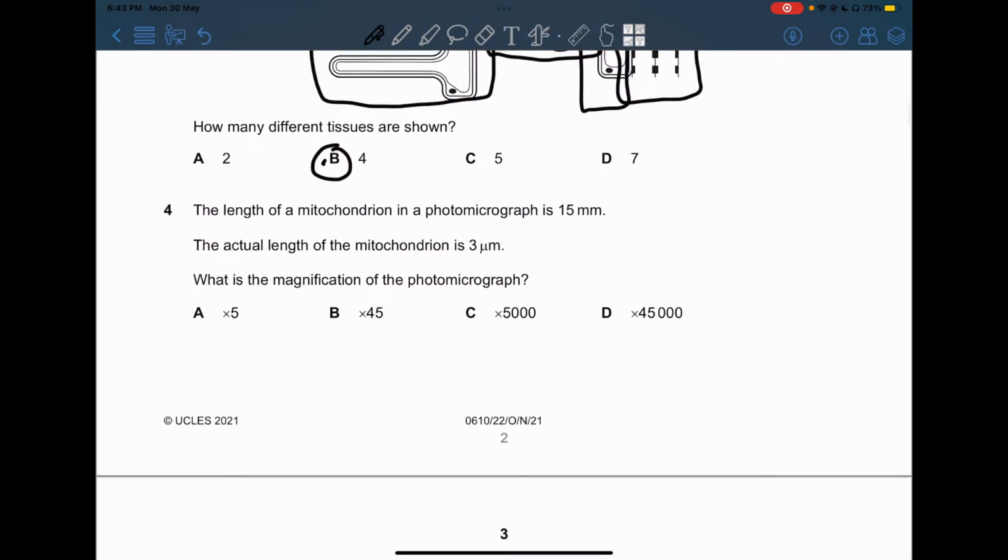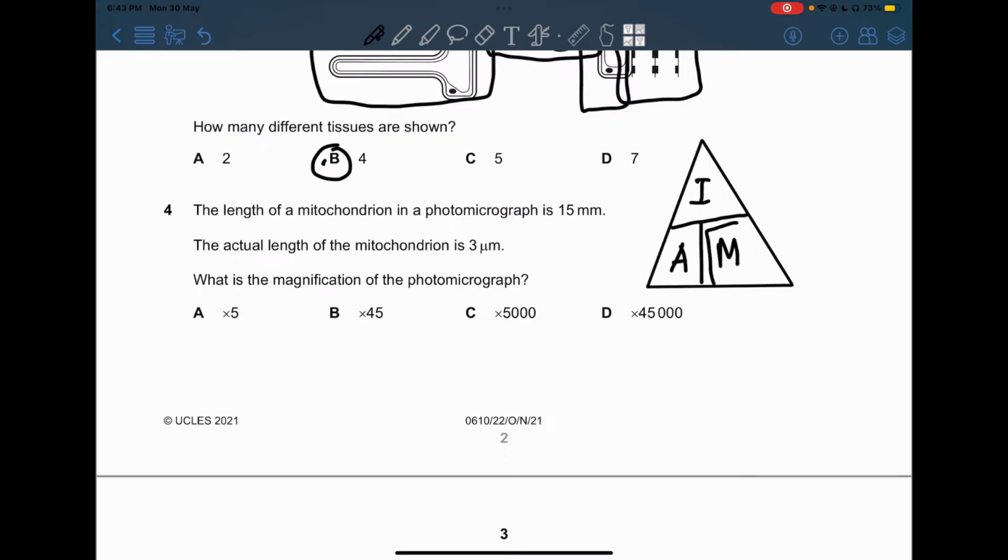Now, question number 4, the length of a mitochondrion in a photomicrograph is 15 millimeter. The actual length of a mitochondrion is 3 micrometer. What is the magnification of the photomicrograph? Now, whenever I get a question like that, I draw the I am triangle, as I explained in the other video. The I am triangle helps you to know what type of calculations you should make in order to get the magnification or actual length or image size, depending on the question.